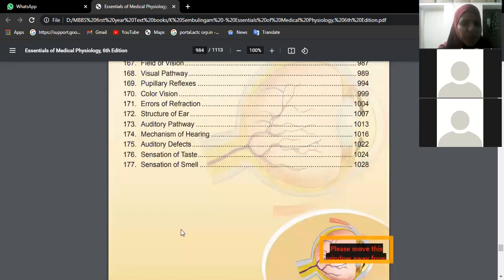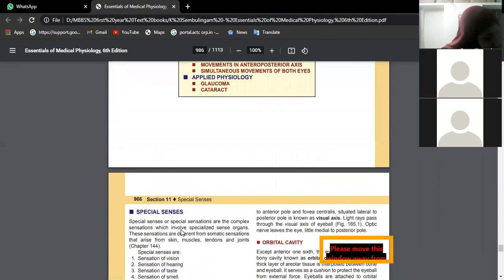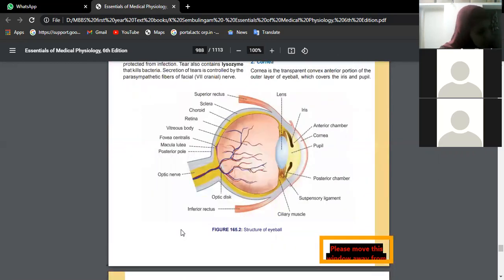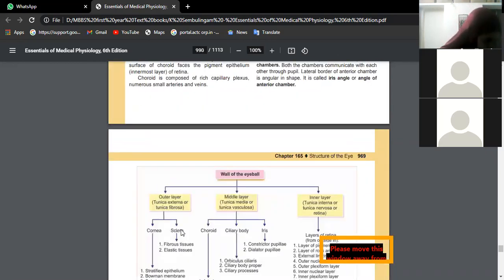What is accommodation reflex? We have 3 questions here: accommodation reflex, olfactory pathway, impedance matching. These 3 questions have come from special senses.